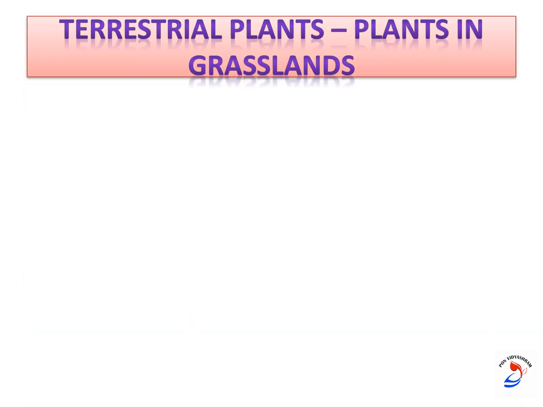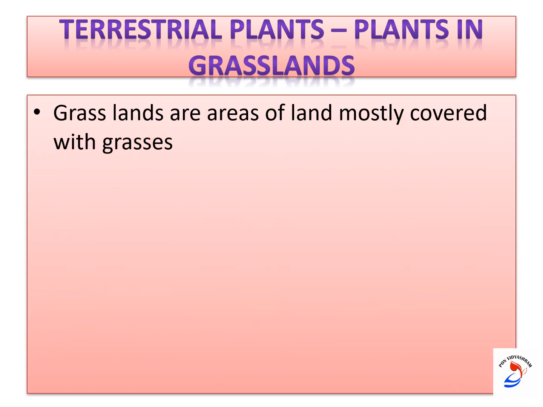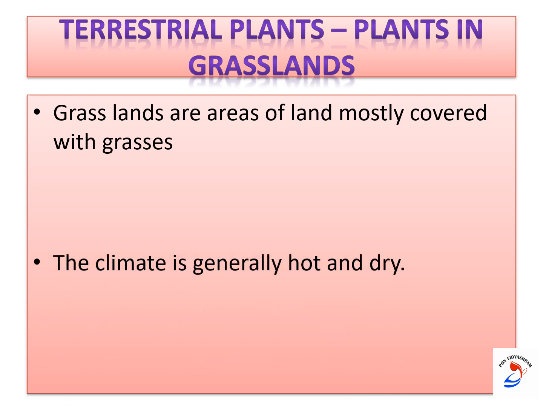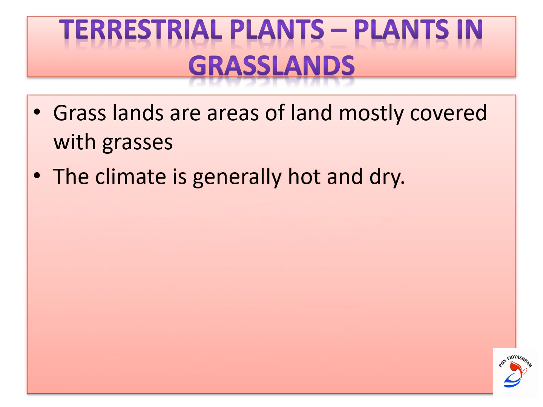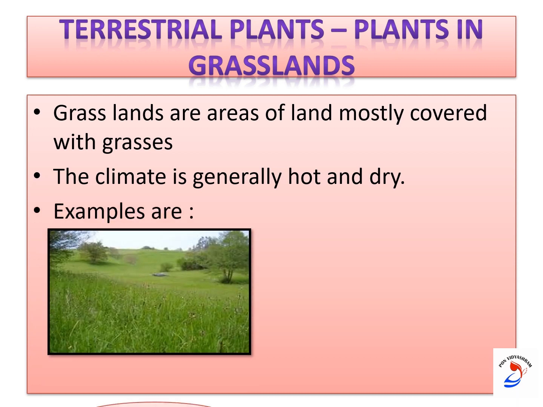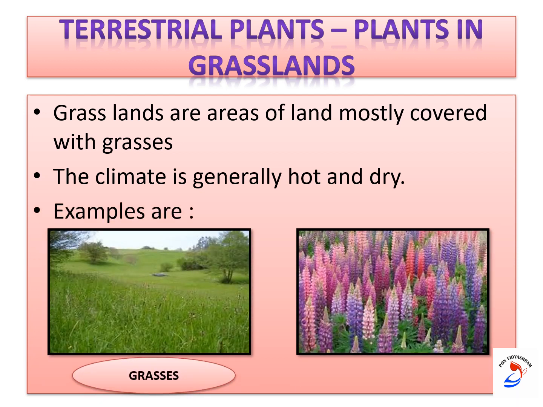So now we are going to learn about plants in grassland. What is meant by grassland? Grasslands are areas of land mostly covered with grasses, and the climate is generally hot and dry. The examples are grasses and shrubs. So grasslands are areas of land mostly covered with grasses.